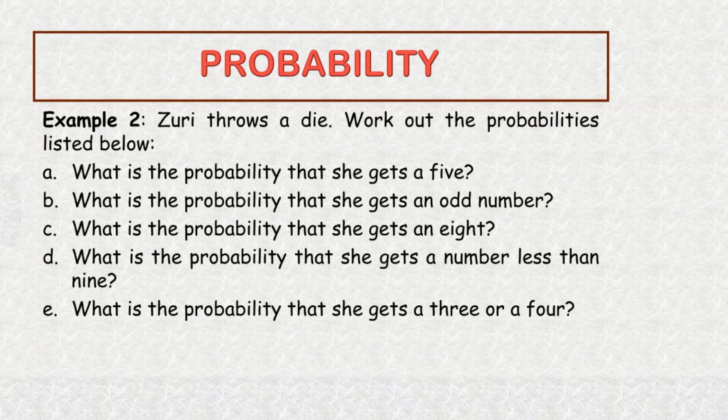Example 2. Zuri throws a die. Work out the probabilities listed below. A. What is the probability that she gets a 5? B. What is the probability that she gets an odd number? C. What is the probability that she gets an 8? D. What is the probability that she gets a number less than 9? And E. What is the probability that she gets a 3 or a 4?